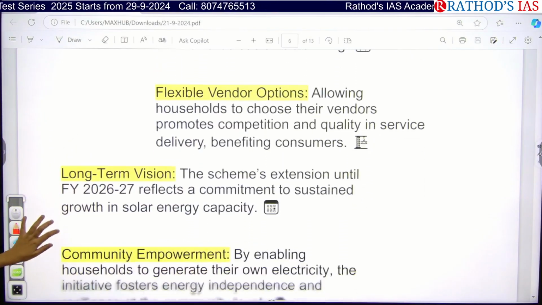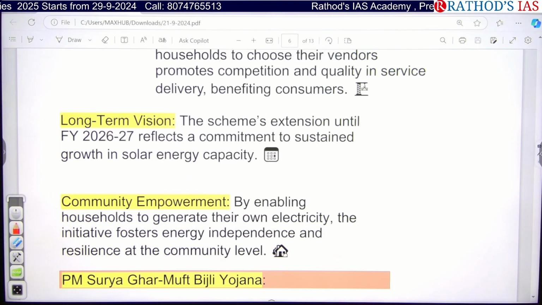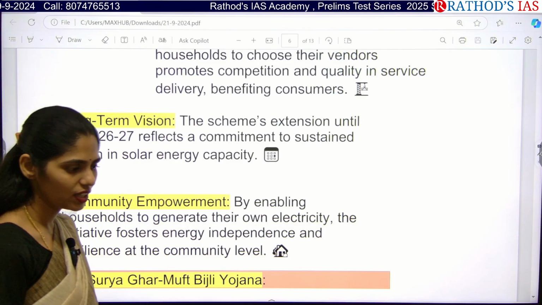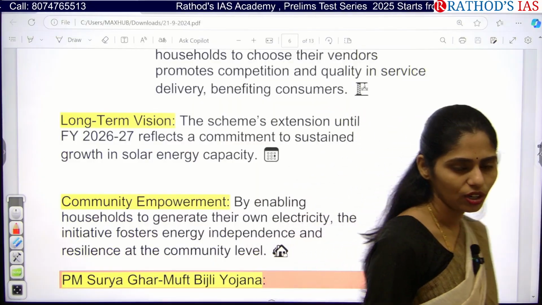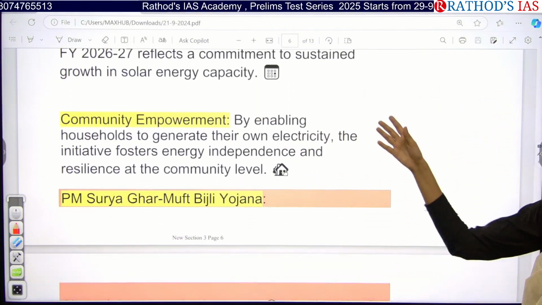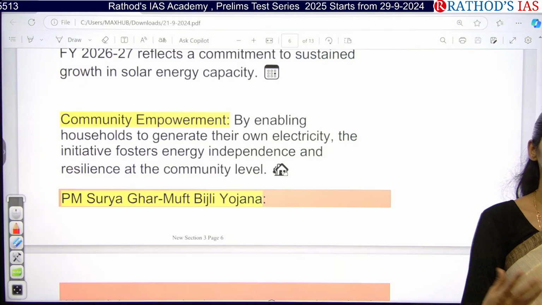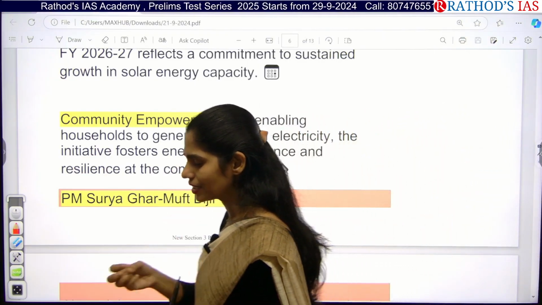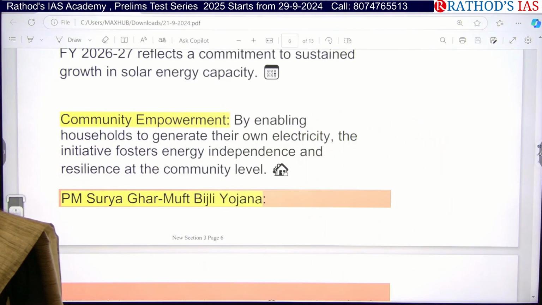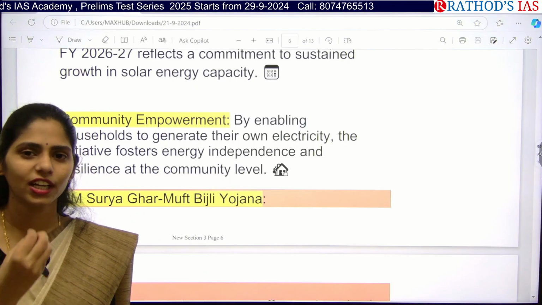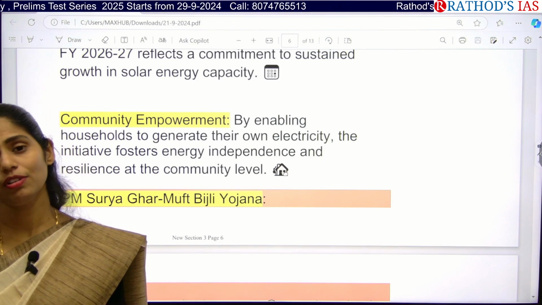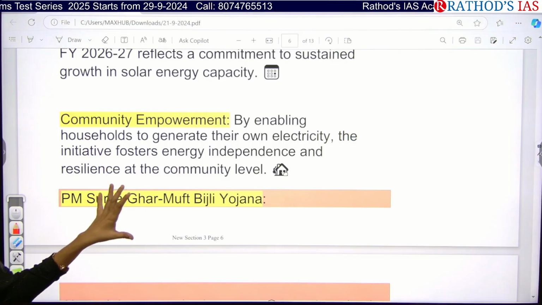And this one here is, you can see actually this scheme will be very much helpful for our long-term vision, especially we are committed to sustainable growth in our solar capacity. We can achieve this if people are giving some support. Okay. And next one here is we are also empowering communities because they can generate their own electricity now, right? If they are having their rooftop panels, whatever electricity they need for household consumption, they can generate it. And even if they are generating more, they can sell to the government through discoms, right? In this way, people will also get empowered. So these are the key points that you have to see.